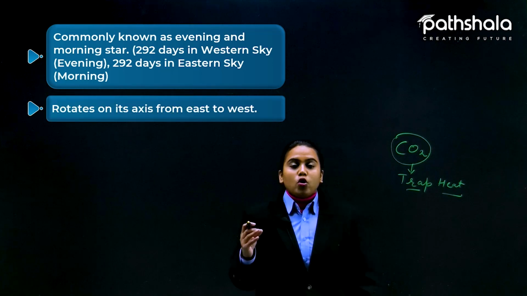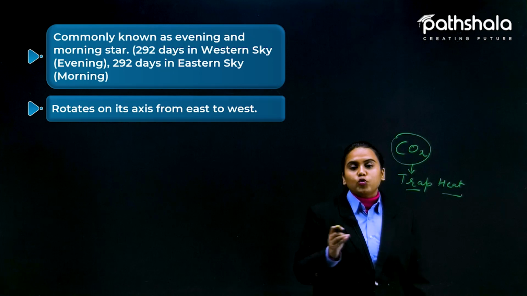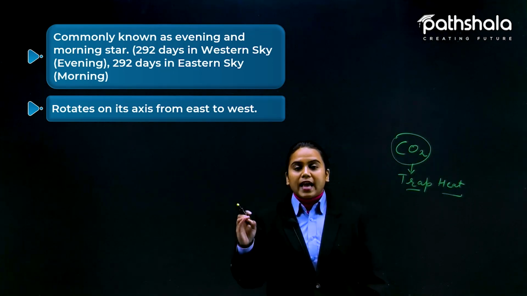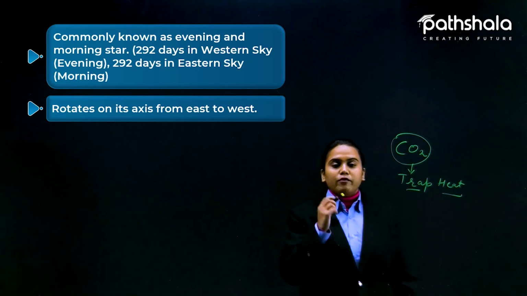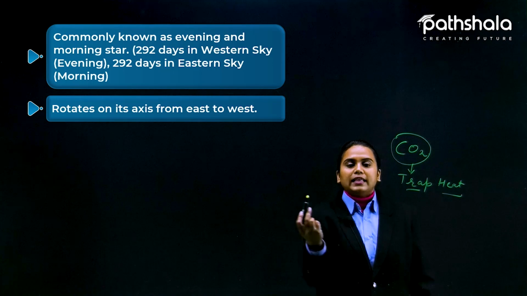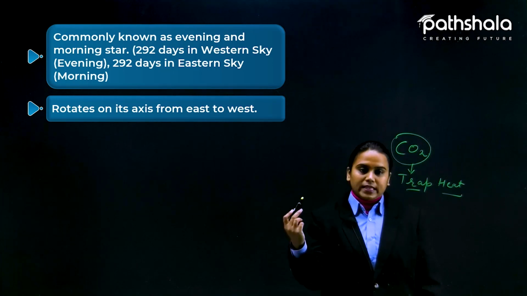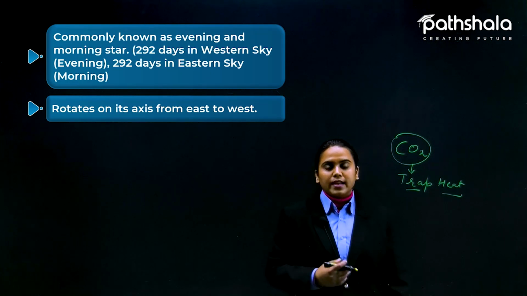Okay. So, unlike the Earth that rotates from west to east, it rotates on its axis from east to west. Okay, like we are rotating from west to east like this, but it rotates like this from east to west. Okay, so here are the facts about Venus. Let us come towards the next part.